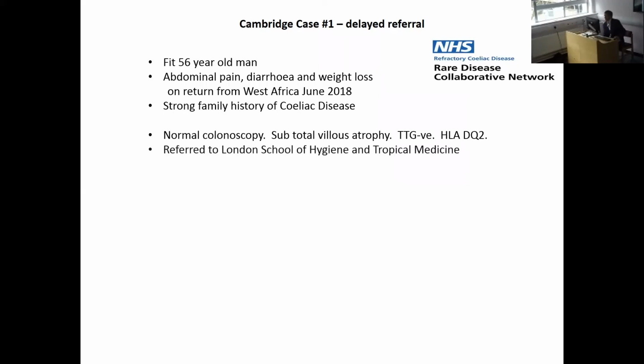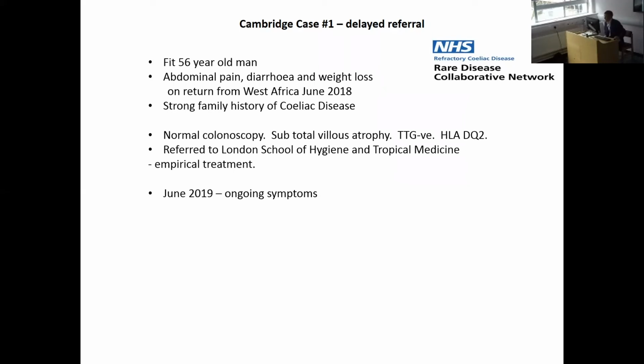Because he'd been to West Africa, I think the line of thought was that this was going to be a tropical disease rather than celiac in view of the family history, although presumably it could have gone either way at that stage. And he was referred down to London to the School of Hygiene and Tropical Medicine, where they started him on empirical treatment, which he didn't respond to, but he's a somewhat uncomplaining chap.